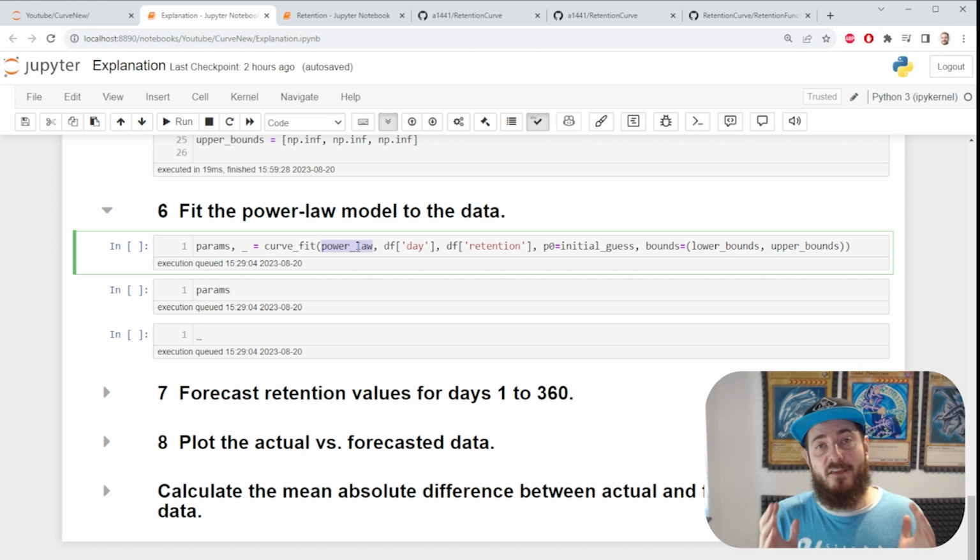We are using scipy's curve fit method with the power law function that we already defined. You can input here log functions or exponential functions or any custom function that you'd like to. That's why I find this method so cool. It's very easily customizable. Our second input is our days and then our retention. We have our initial guess and the bounds, which come from our parameters.